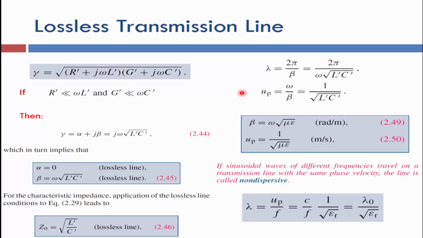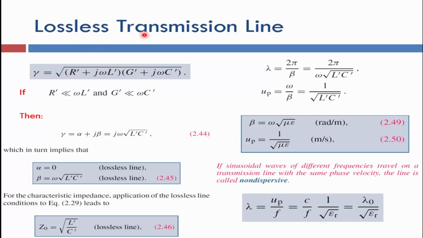Hello guys, in this short part we will talk about the lossless transmission line and what the term lossless transmission line means. We know that for any electromagnetic radiation or electromagnetic wave, in lossless media there is no attenuation, or, to be more specific, the conductivity of such media is approximately zero. So the electromagnetic waves which propagate in such media will not experience any attenuation.